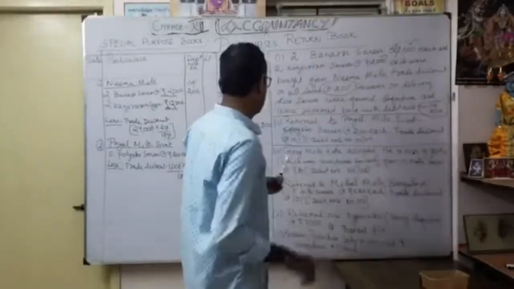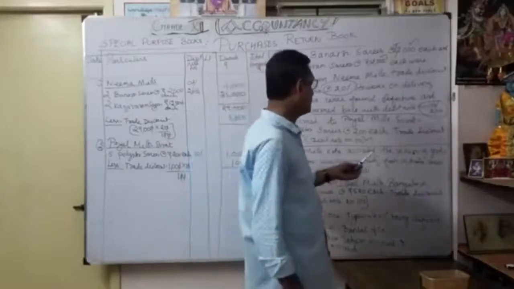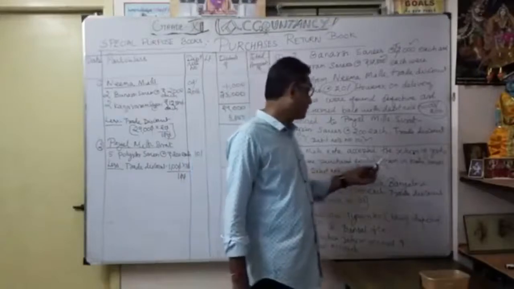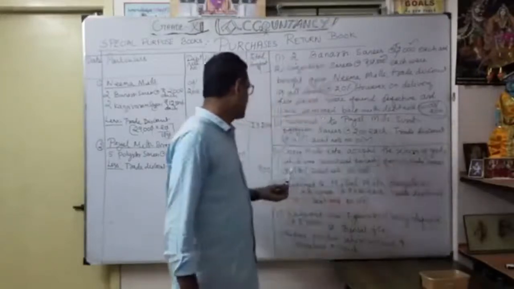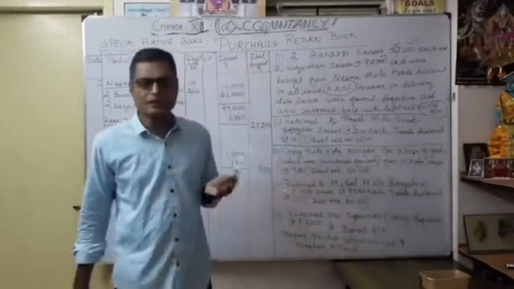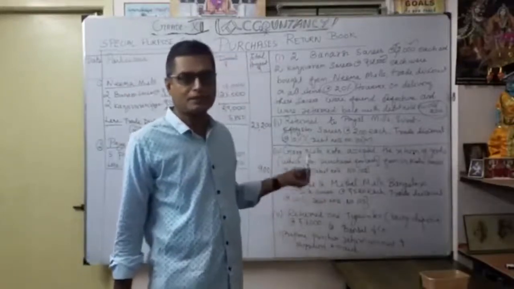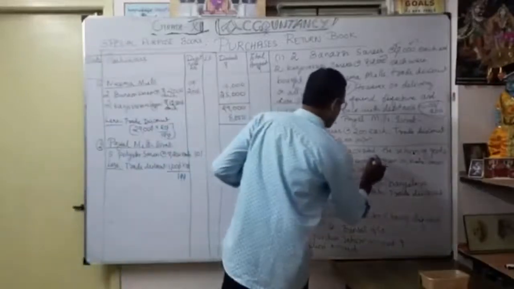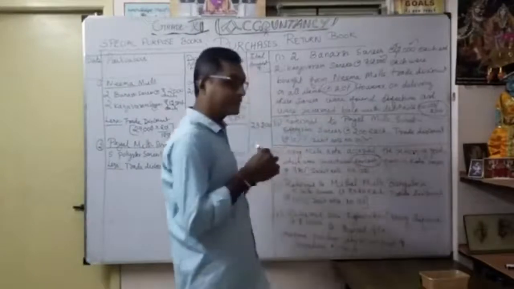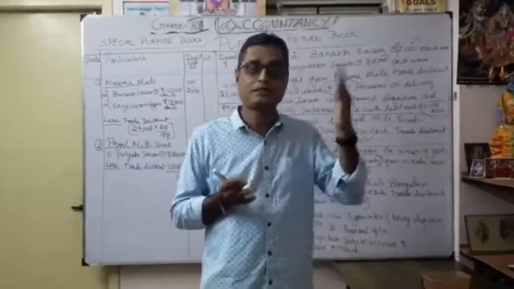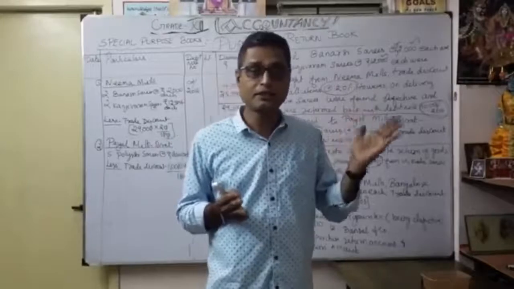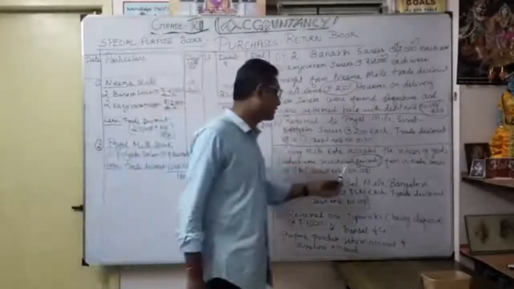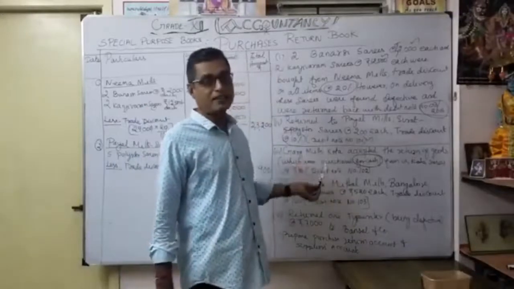Then third one, the Cork Mills quota accepted the return of goods which were purchased for cash from us. Quota sarees at the rate of 80. So now whether we are going to record this transaction in the purchase return book? No, because it is for what? Cash purchases. So we can directly write in the purchase account, purchase return account. When you open the purchase return account directly, that you have to write. In a purchase return book, this won't come because it is purchased on cash.